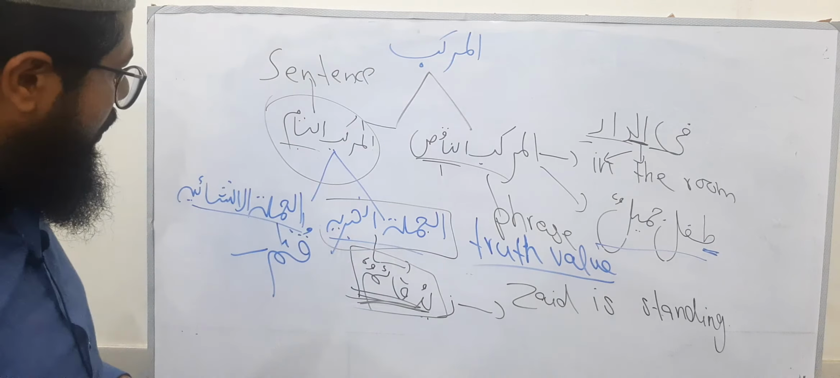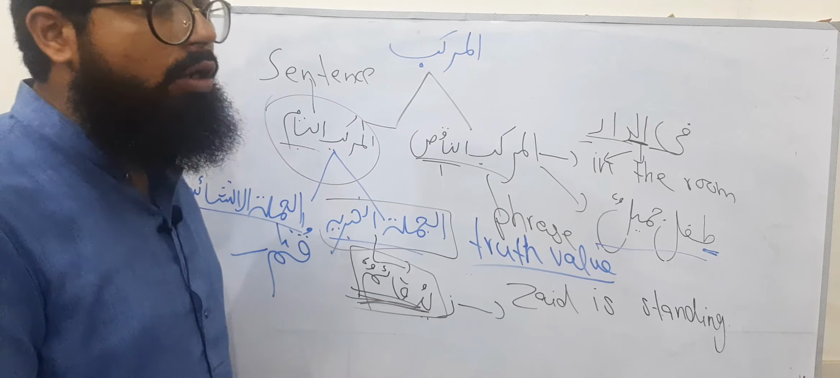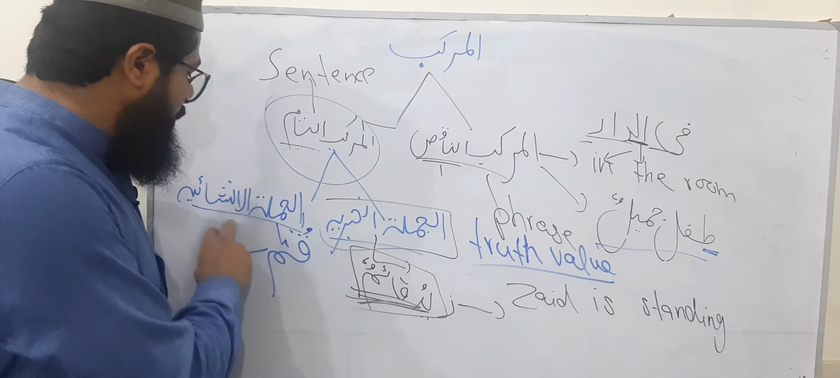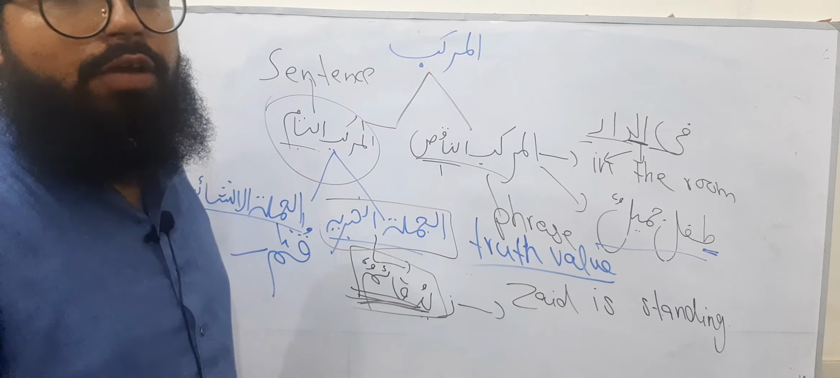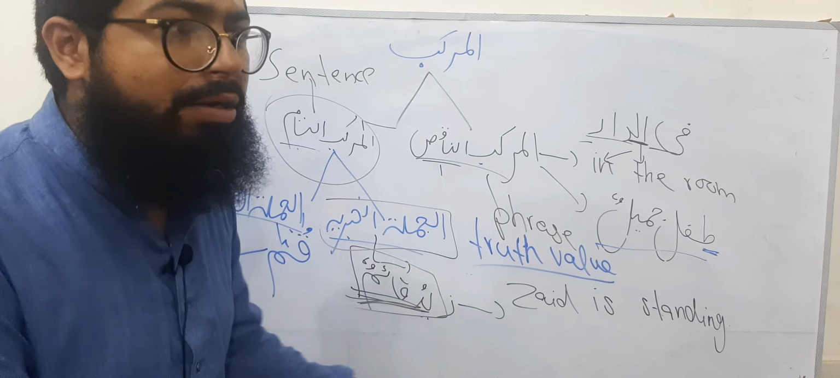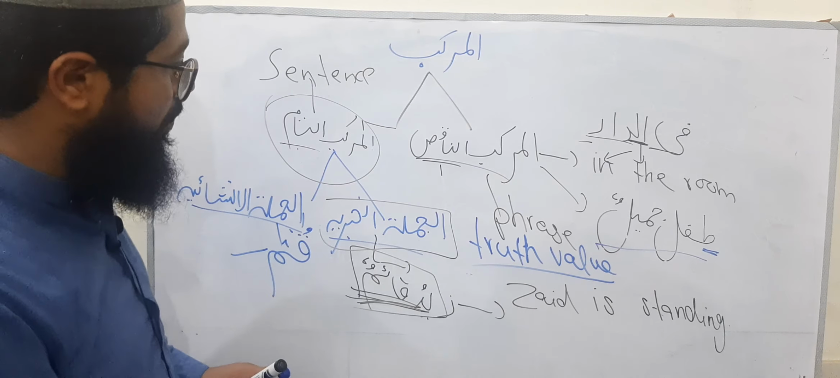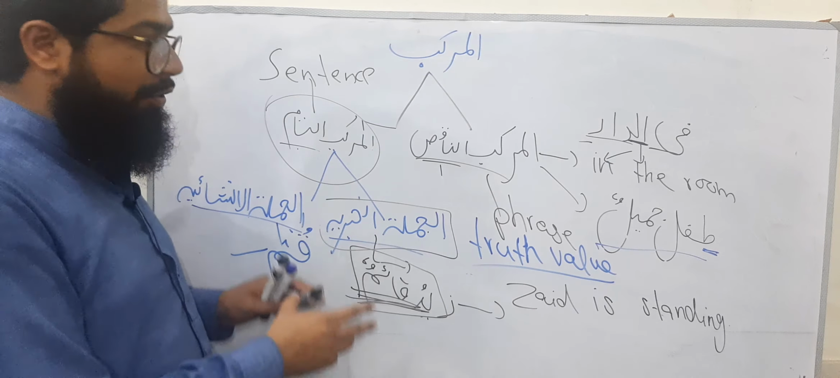Okay, dear students. So al-jumlatul khabariyya is a sentence which you can call true or false. Al-jumlatul insha'iyya is a sentence which you cannot call true or false, like all the imperative sentences. Okay, dear students. So I hope you will have understood it.